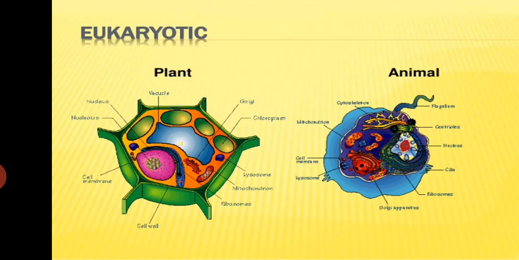Plant cells have a cell wall, whereas animal cells lack a cell wall. Plants have large vacuoles, whereas animals have small vacuoles, or do not have any vacuole. Plants have plastids or chloroplasts. Animals have ribosomes and mitochondria for their functioning.